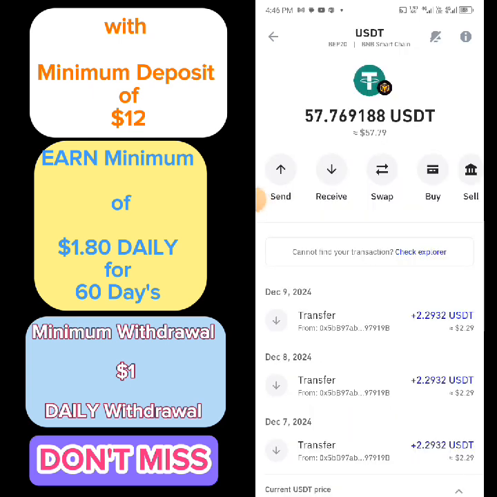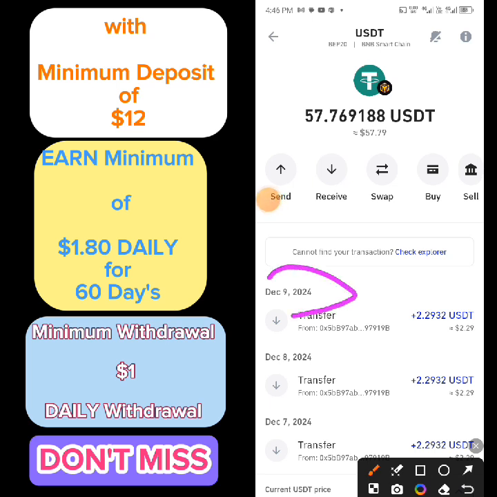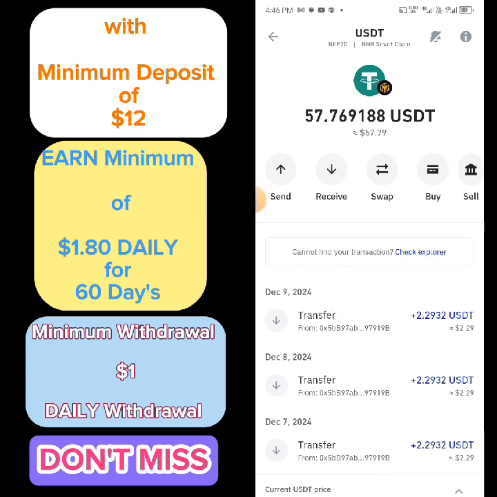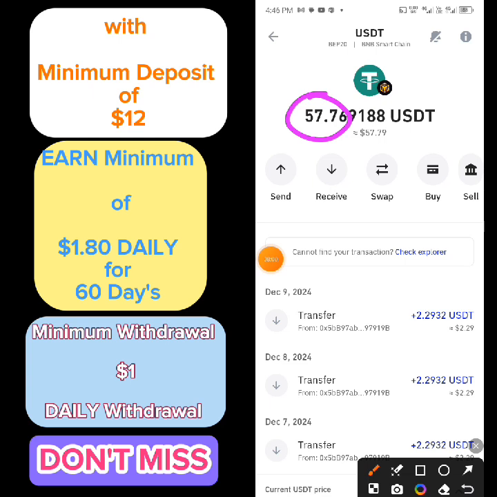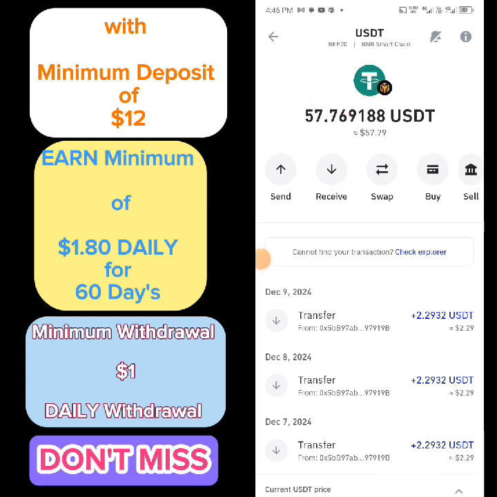I will go back to the site and you can see the last time I deposited money into this place. That is the last time I received money into this account. You can see December 9, that is the last day I received money into this account. So now let me go to the site and paste and do everything there, then I will make my withdrawal immediately. You can see what I have here, that is 57 USDT. So now let me do that.